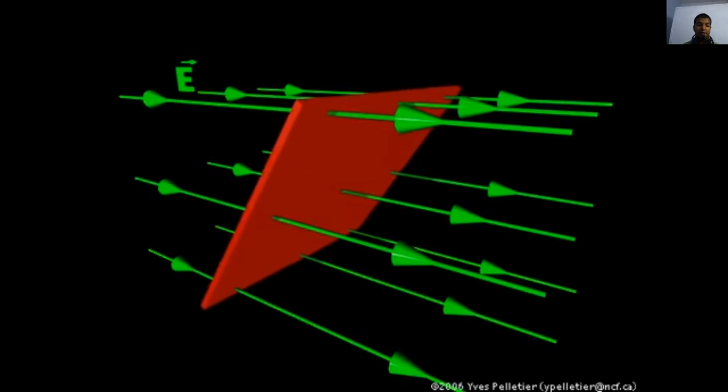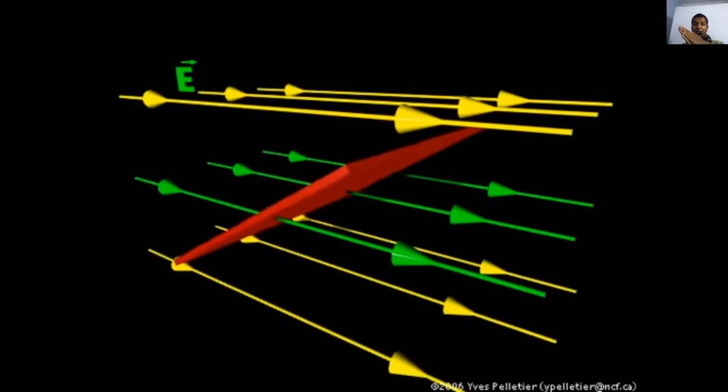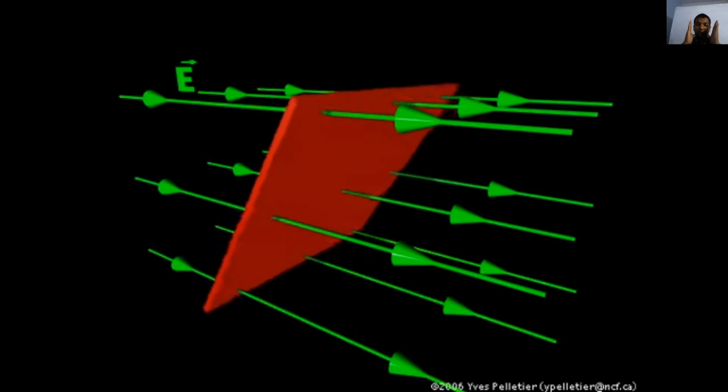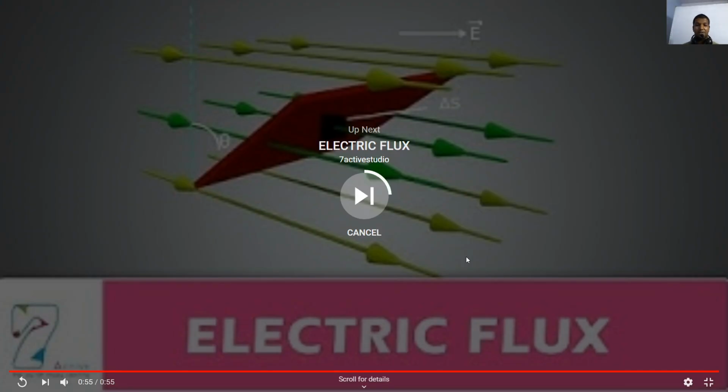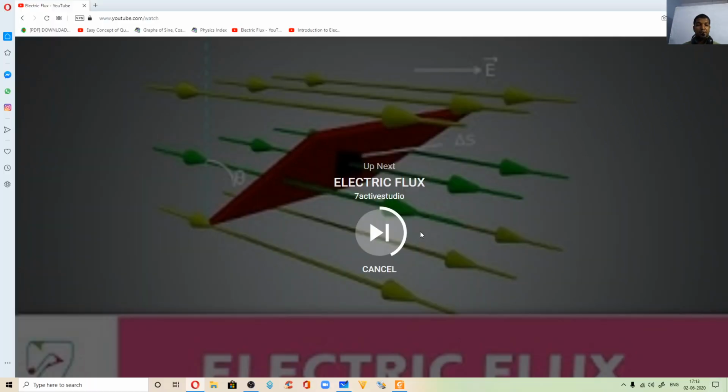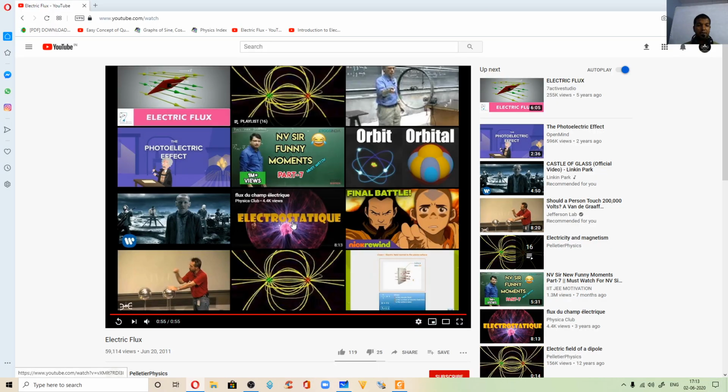All right, so when the plane is exactly perpendicular to the electric field, you will see the maximum number of electric field lines passing through it, that's all. If you want, you can rewind the video and watch again, fine.